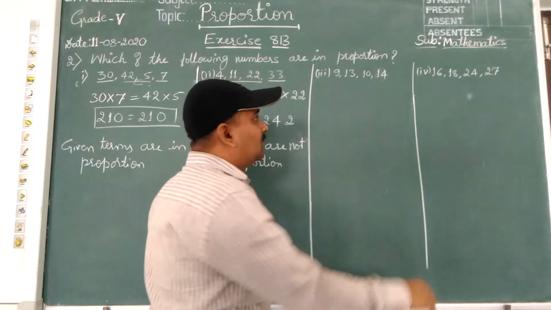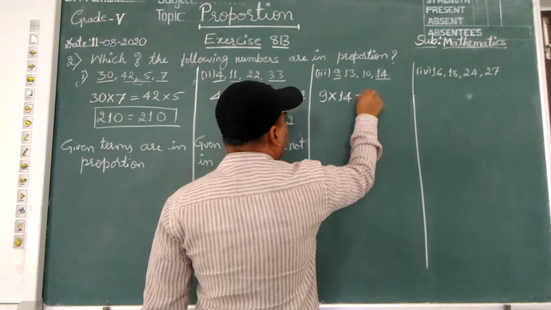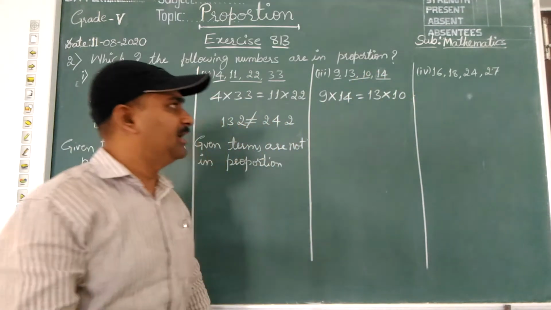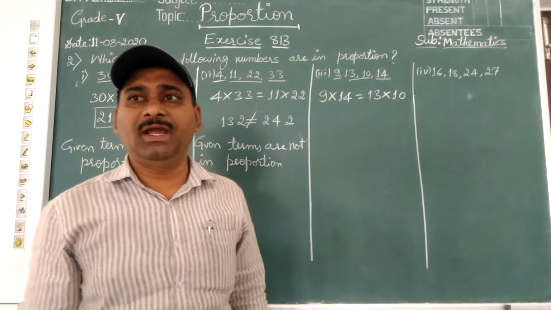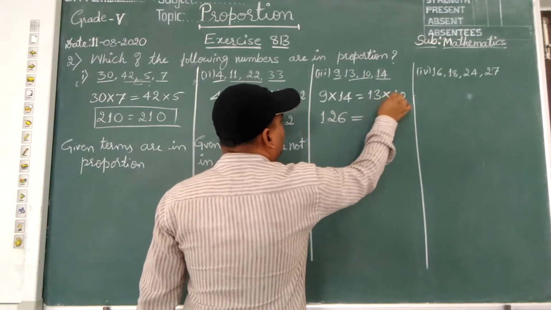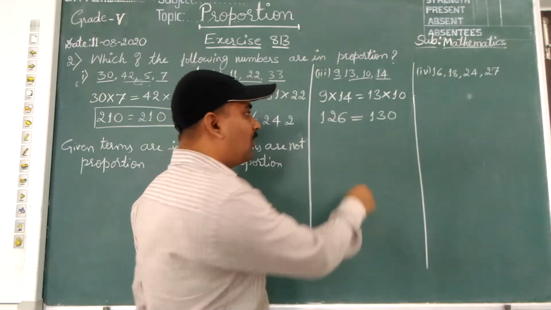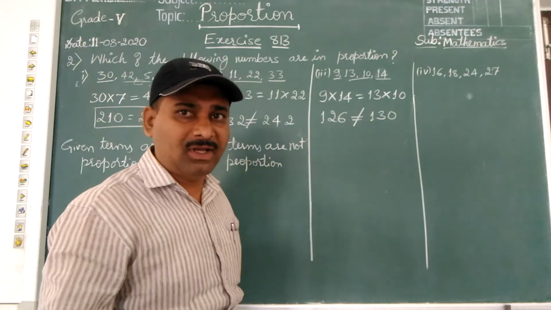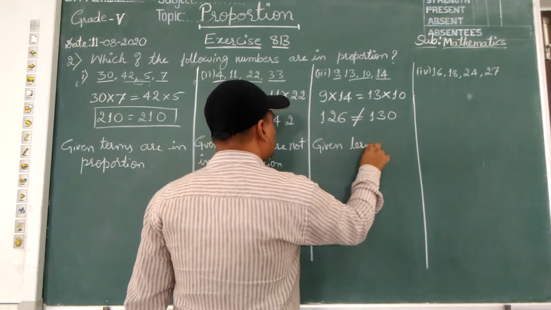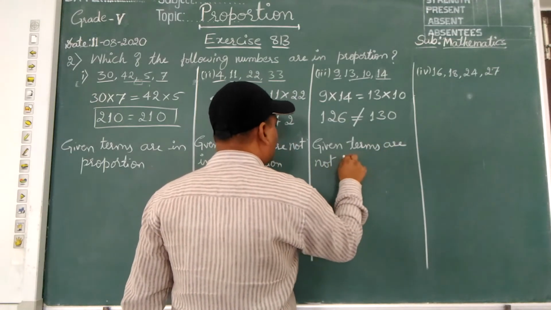Okay. Product of extreme terms 9 into 14 equal to product of middle terms 13 into 10. So 14 nines are 126. 13 tens are 130. Both are not equal. Therefore we can write, given terms are not in proportion.